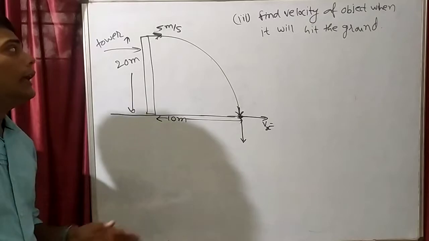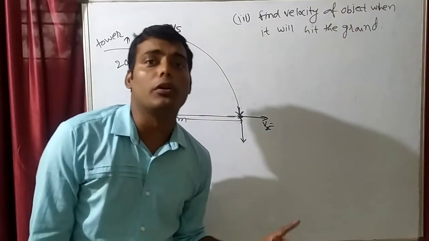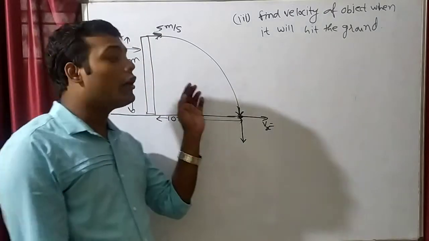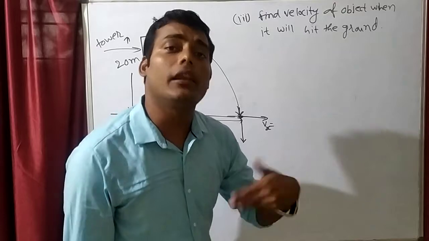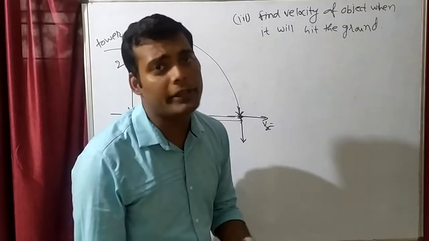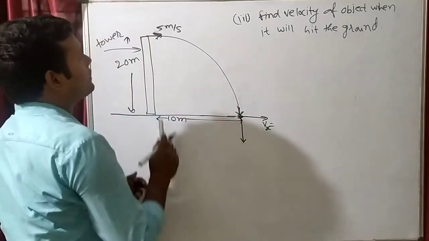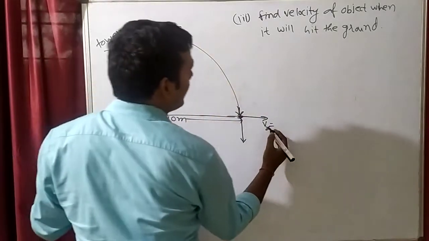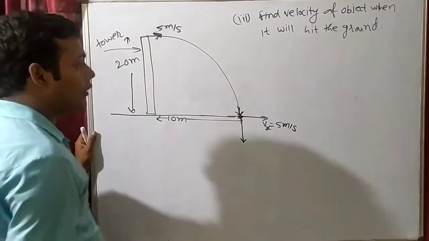I told you that in projectile motion the x direction velocity will not change. It remains constant because the acceleration in the x direction is 0. Only acceleration due to gravity acts in the y direction. So initially it was 5 meters per second, and finally also it will be 5 meters per second.